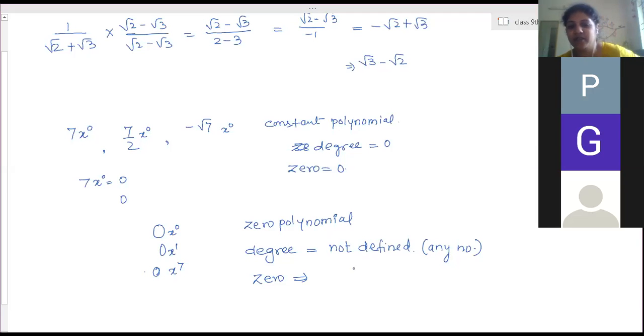You can write any number, no? So that means it can be any real number.